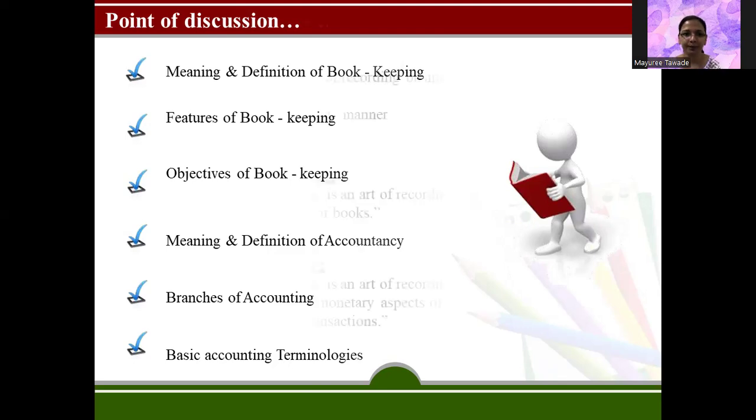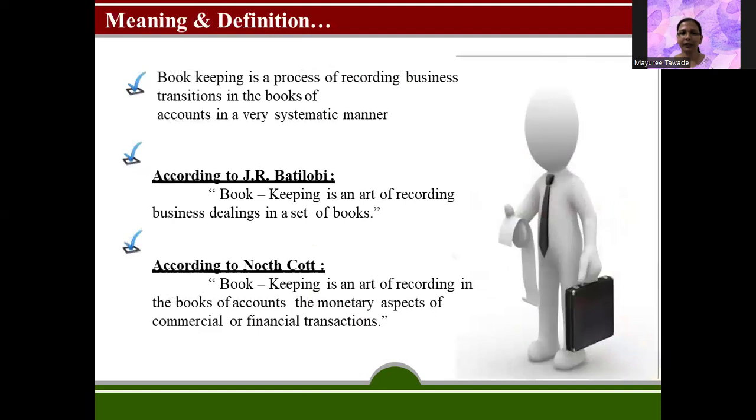So let's start. What is the meaning and definition of bookkeeping? Bookkeeping is a process of recording business transactions in the books of accounts in a very systematic manner. Transactions here means only monetary transactions, and no other transactions are recorded in this bookkeeping process. Business transactions as well as personal transactions can be recorded in the process of bookkeeping.